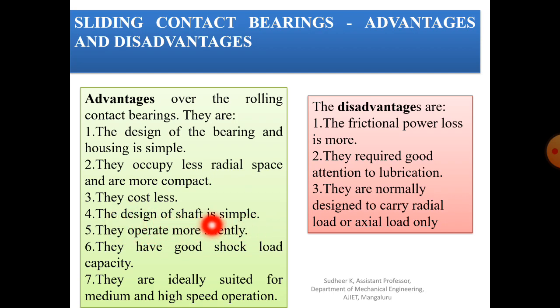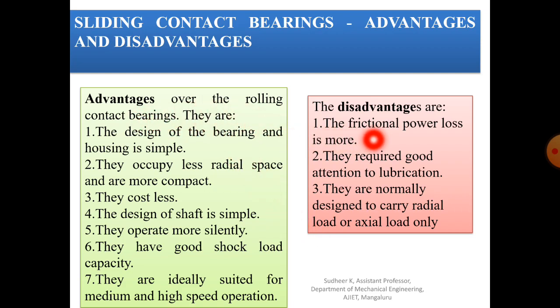They operate more silently compared with the rolling bearing. They have good shock load capacity. And the seventh one, they are ideally suited for medium and high speed operation. So these are some of the advantages of sliding contact bearing.